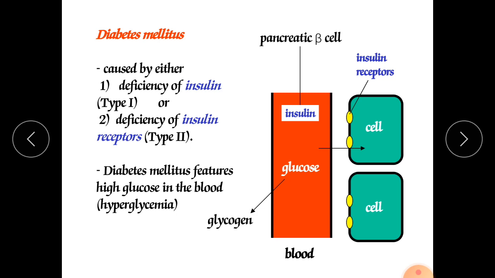In diabetes mellitus, a feature is high glucose in blood. It is called hyperglycemia. High blood glucose is one of the symptoms of type 2 diabetes mellitus, and it also releases more glucose in urine. That is called glycosuria. When more glucose comes into our urine, that condition is called glycosuria.